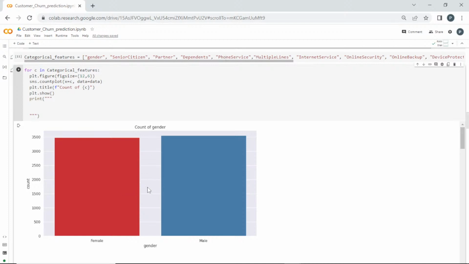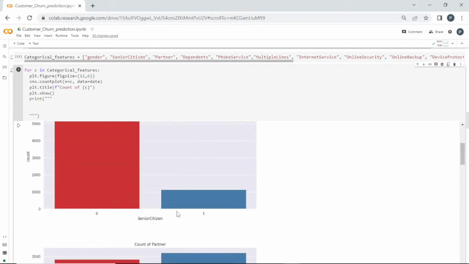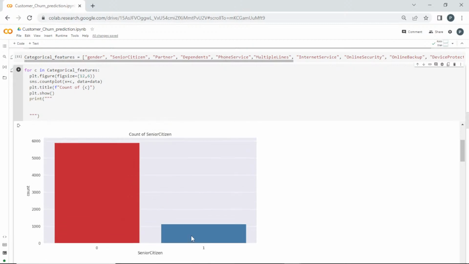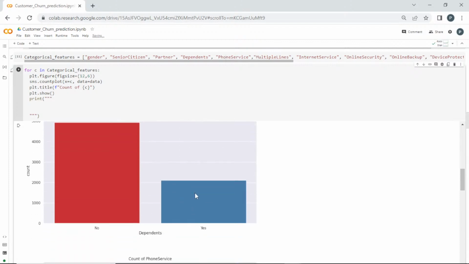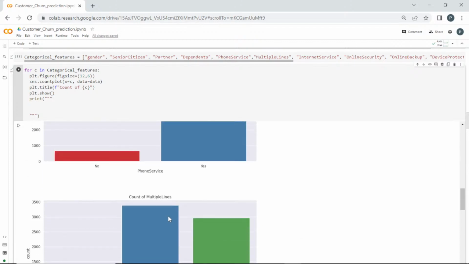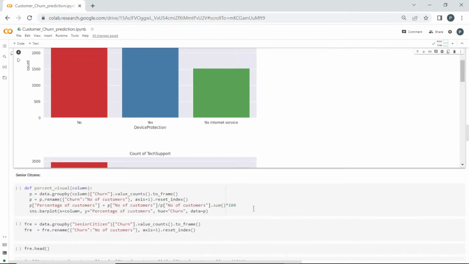So this gender column has nothing to do with the prediction. If you like, I'll show you in a bit. The senior citizen count, so senior citizens are less. 1 means yes here. So the count of partner, yes and no, it's equal. Dependents, yes is less. Phone surveys and all these things are count plots.